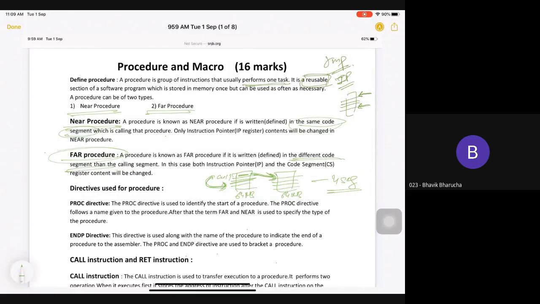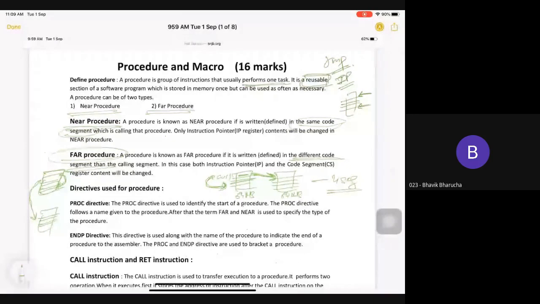If I am using some extra segment also, and some of my code is so big that it occupies 64 KB and my function is written in another segment, then I need to jump from this segment to that segment. In this case, this is called a far jump. But it is possible that within the 64 KB only I want to jump in a similar part, then it will be a near jump. Sorry, a near procedure. Same as yesterday, it is the same.